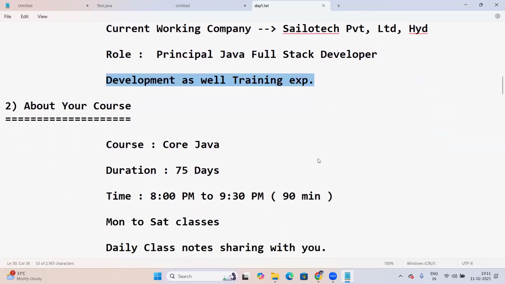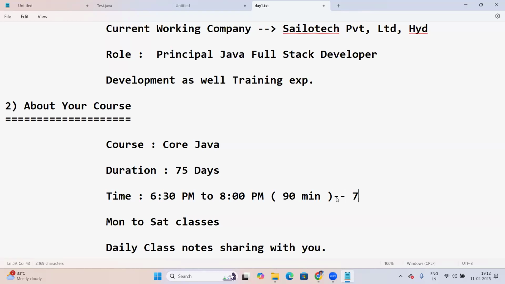About course information: the course is Java, duration 75 days, time 6:30 p.m. to 8 p.m., which is 90 minutes. Next week, some students are requesting to make the time a bit later.